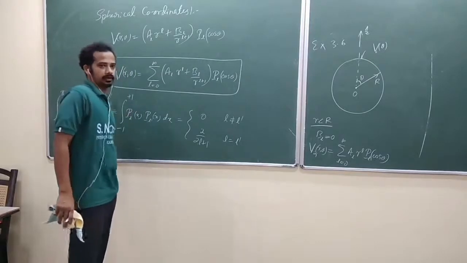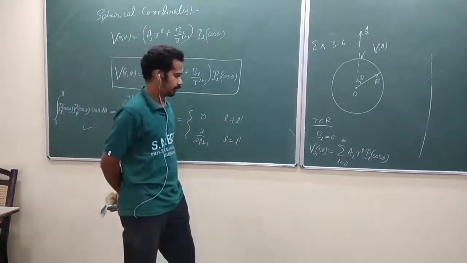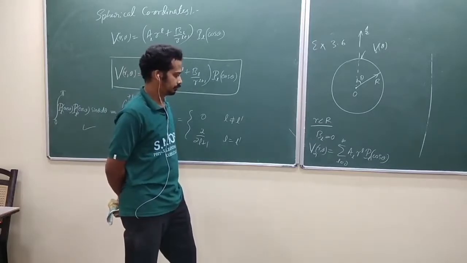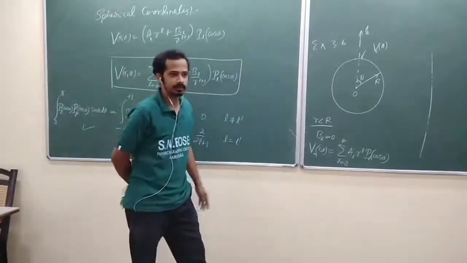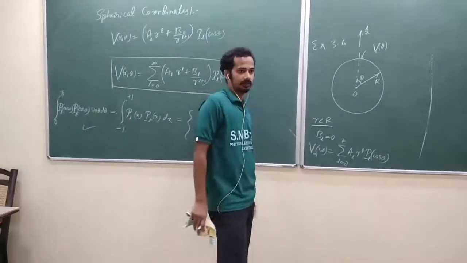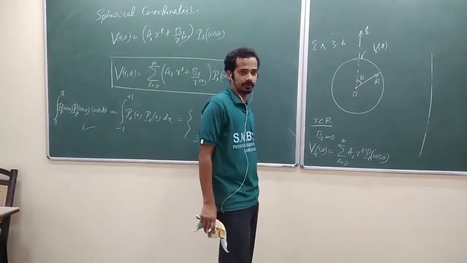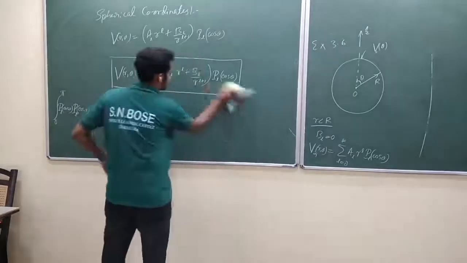How do you find AL? But you don't know this one, V in R comma theta. To use Fourier analysis, you should know what that function is, isn't it? Then what will you do? Think over it quickly.